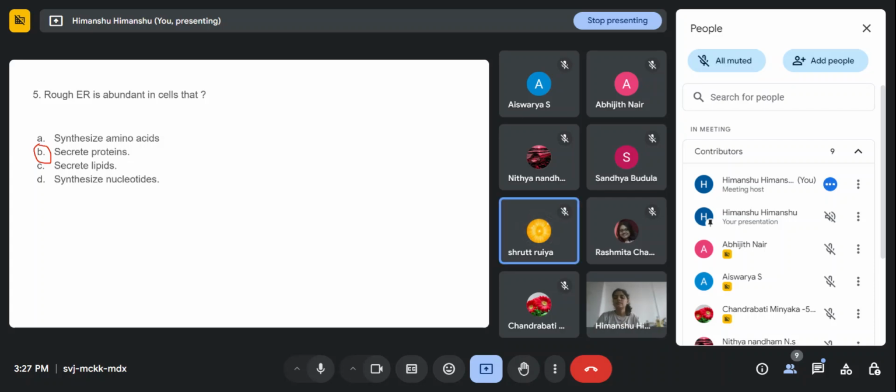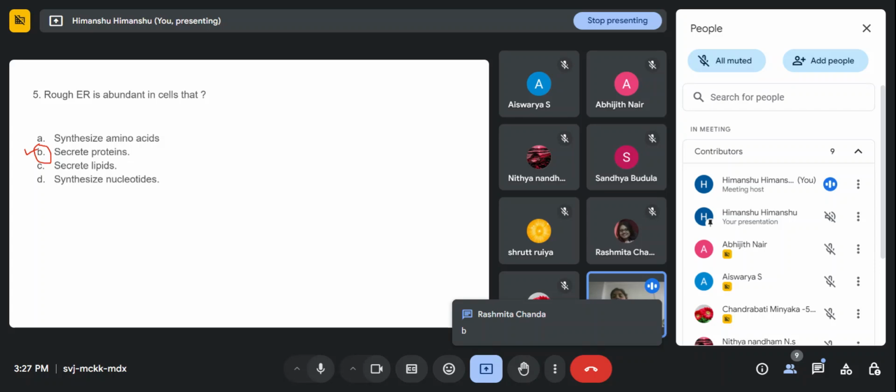Secrete proteins, ma'am. Two of you are saying secrete proteins. Anyone else? Okay, let's see. You were right. Option B is the right answer.